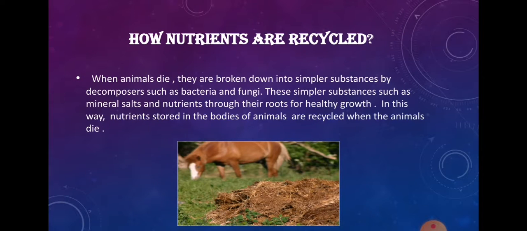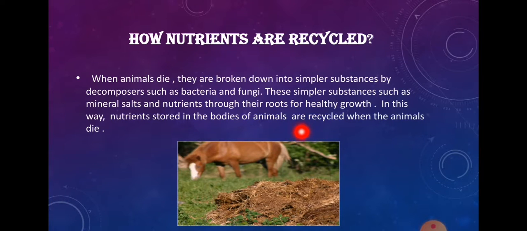when the animals die, they are decomposed by the decomposers. Their dead body is decomposed by the decomposers, and when the body is decomposed, nutrients are added to the soil. These nutrients are simple substances which are added to the soil, and when the plants absorb the water from the soil, they get nutrients as well.